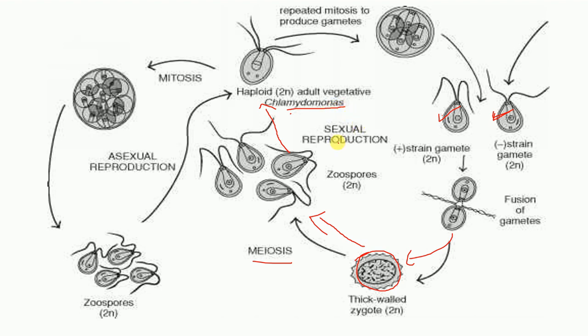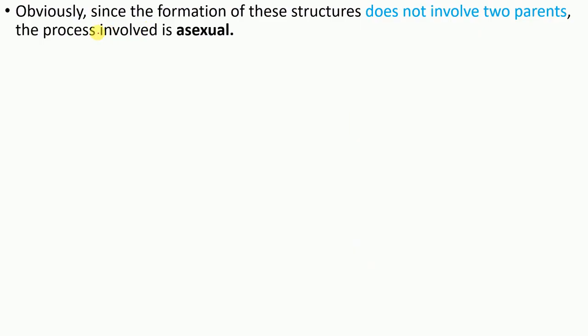Earlier I stated this example, although we will see all these things in detail later on, right? Obviously, since the formation of this structure does not involve two parents, the process involved is asexual, or it is known as asexual reproduction.